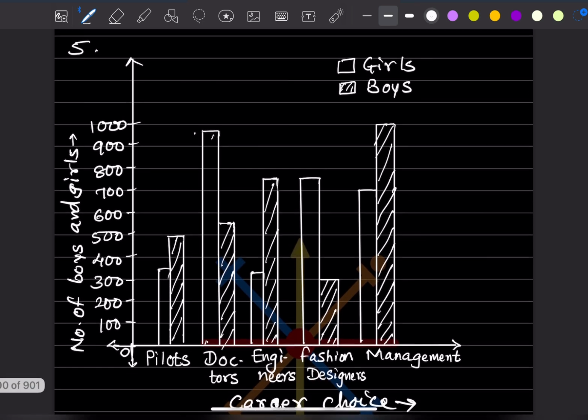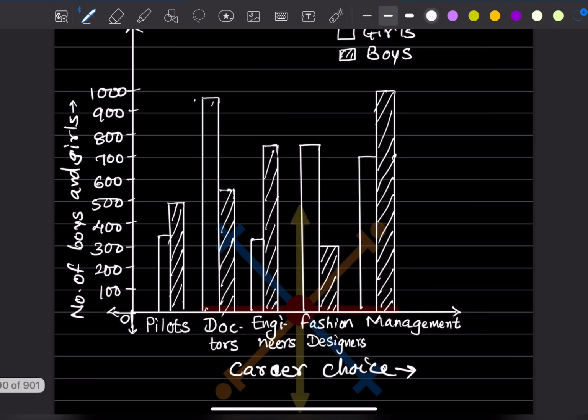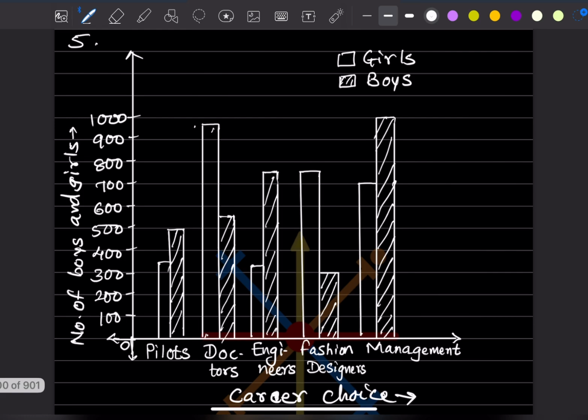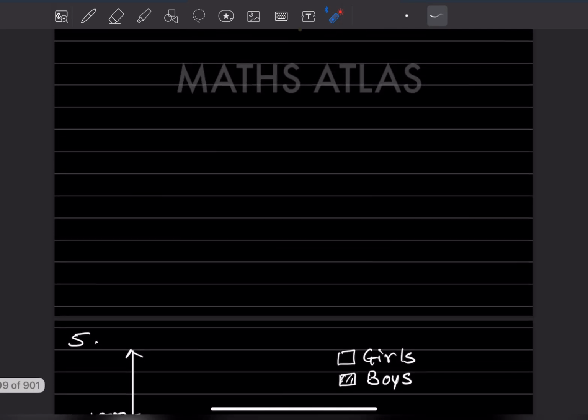So only the bar graph is asked here. No questions are given over here. So this is the graph you can check later.